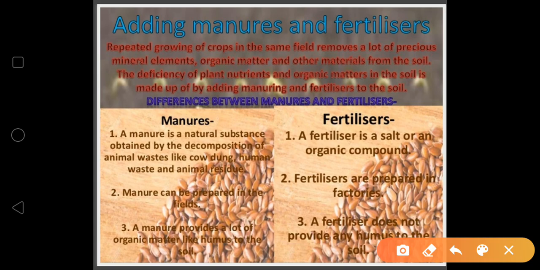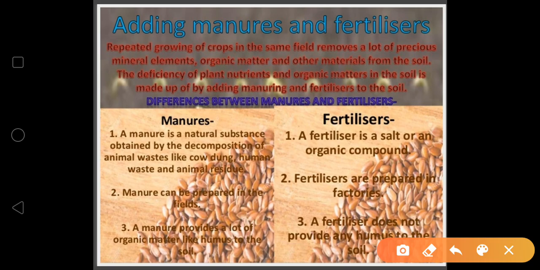Plant scraps, dead plants, dead bodies of animals, any type of animal or plant waste is decomposed in the soil, and it can become manure, which is very good for the crop because it is natural, there is no chemical. So farmers dump plant and animal waste in pits at open places and allow it to decompose. The decomposition is caused by some microorganisms, and the decomposed matter is used as organic manure.